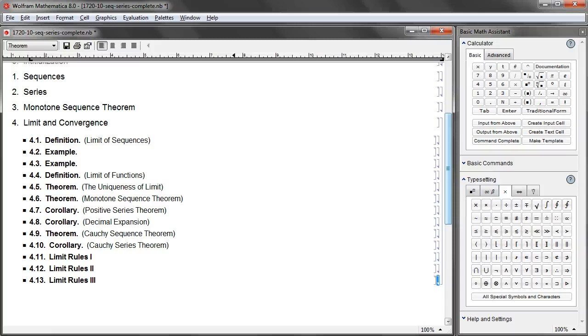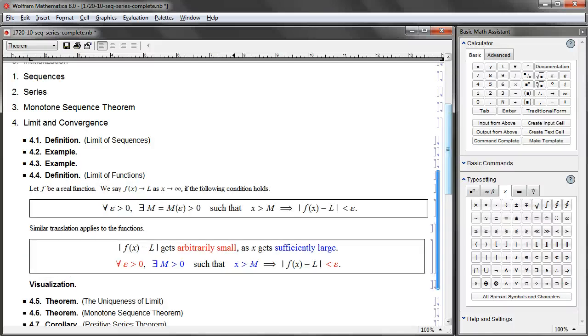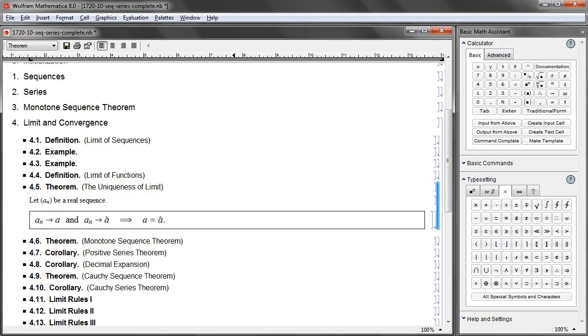Now we have about a minute to go, so let's breeze through some of those limit theorems. Number one, the uniqueness of the limit. If a_n converges to a and also to a hat, then a and a hat must be the same, which means there has to be only one limit. And this is an important step. It's not difficult to prove, and we'll prove it in the next segment of the video, but it's important. Easy but important, because if the uniqueness does not apply, then we have to throw away everything about limit. But luckily it holds, so limit is a worthwhile topic to consider.